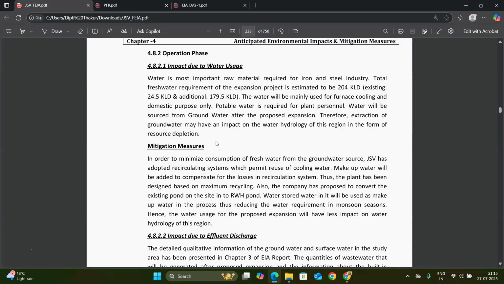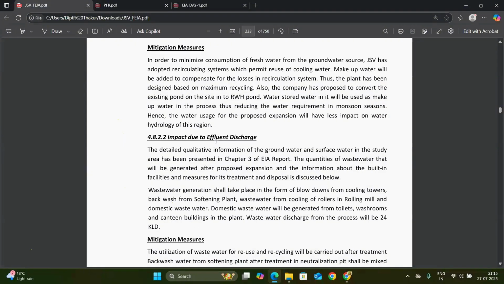If we take water from the ground, there can be some major or minor impact. So for that, we have to take mitigation measures. We have to install an RWH pond, conserve water, and recycle the water into the plant site.